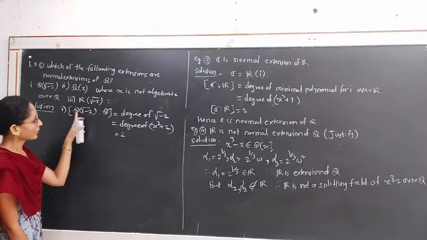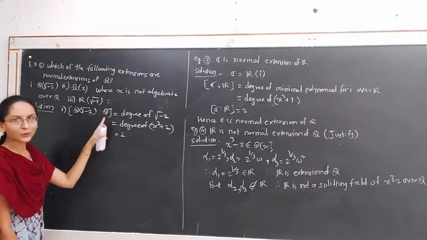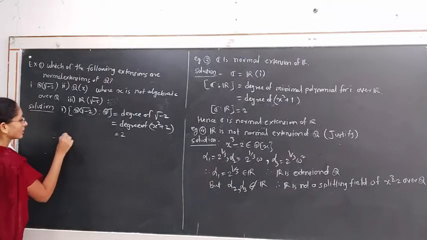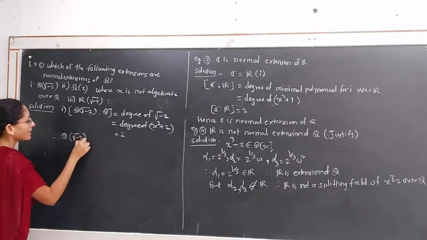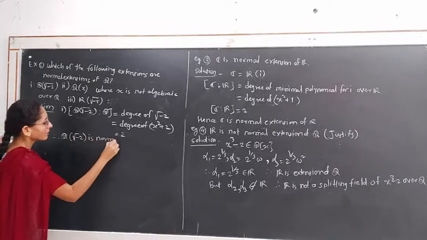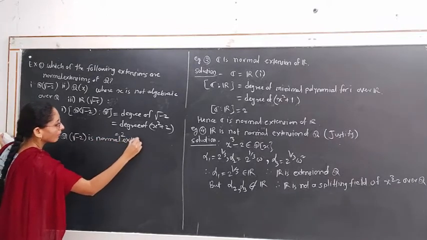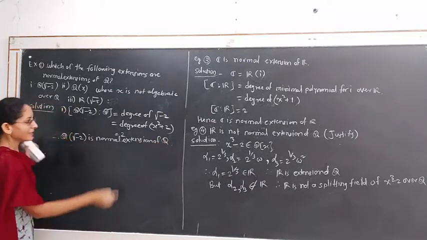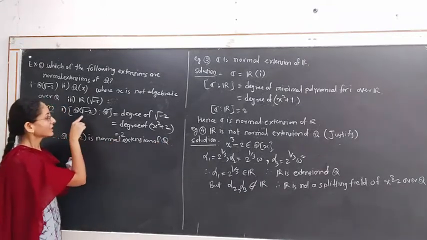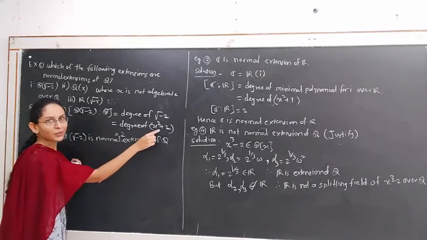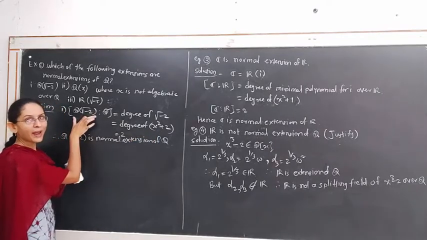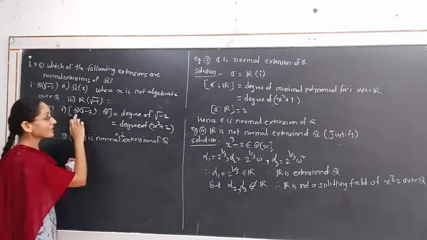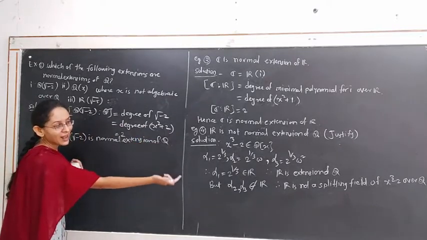Degree of extension of Q(√-2) over Q is 2, hence it is a normal extension. Therefore, Q(√-2) is a normal extension of Q, because it is a degree 2 extension, or because this is the splitting field of this polynomial. This field is formed by adjoining a root of the polynomial x² + 2, and it is the splitting field of this polynomial. In the last case,